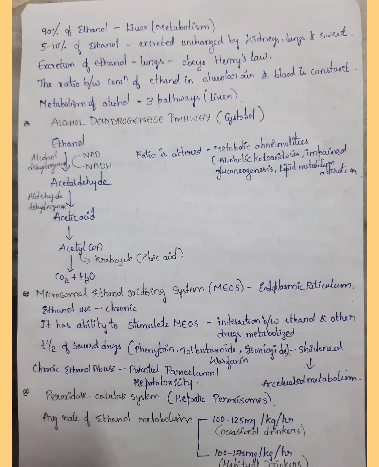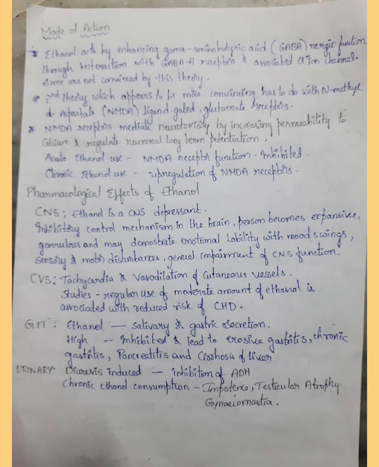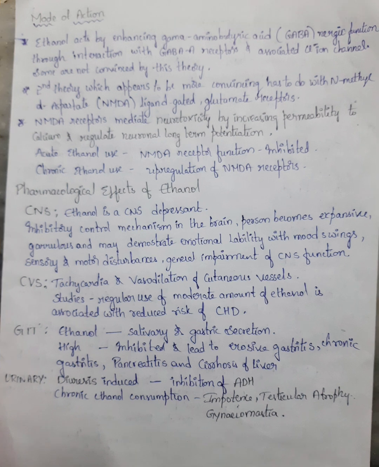Mode of action. Ethanol acts by enhancing gamma-aminobutyric acid (GABA) neurological function through interaction with GABA-A receptors and chloride ion channels. This theory is not accepted by all, and the second theory appears to be more convincing: that it reacts with N-methyl-D-aspartate ligand-gated and glutamate receptors.